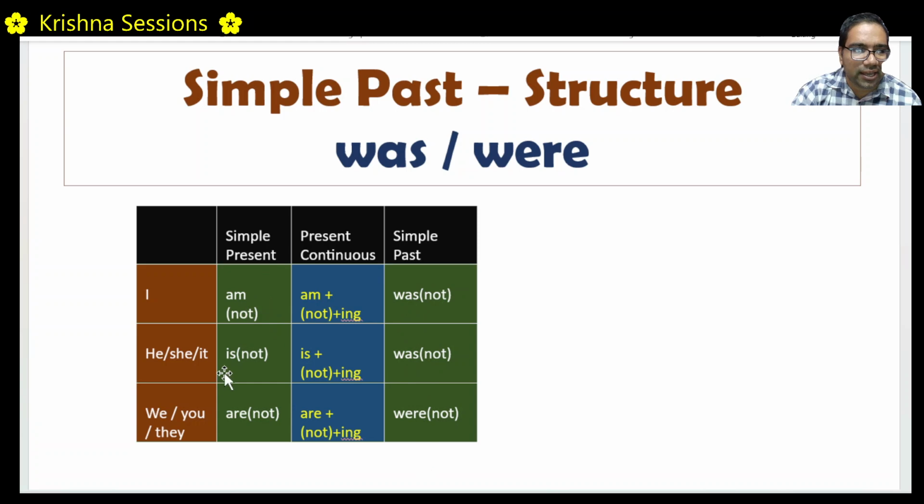In simple present, am, is, are. There are three ways. In simple past, we just need to remember was and were. And if it is a negative sentence, we add not. Let us look at some examples. Then this thing will become very clear.